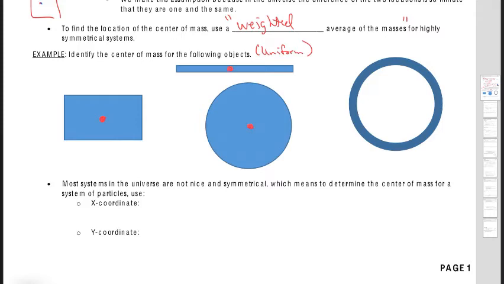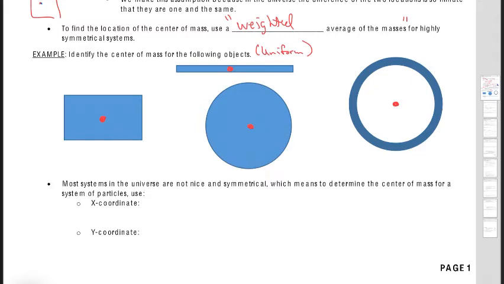Okay, I try to find the middle as much as I can, but even for this ring, for the first 3 examples, you can see that the center of mass is contained within the object, but with the ring, it's not contained inside the physical ring. It's contained within the boundaries of the ring. Okay, but as long as this is all uniform, it's going to be the midpoint.